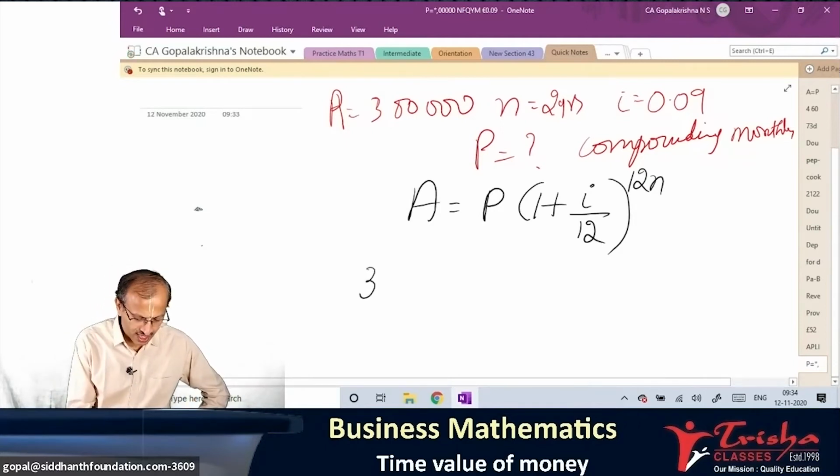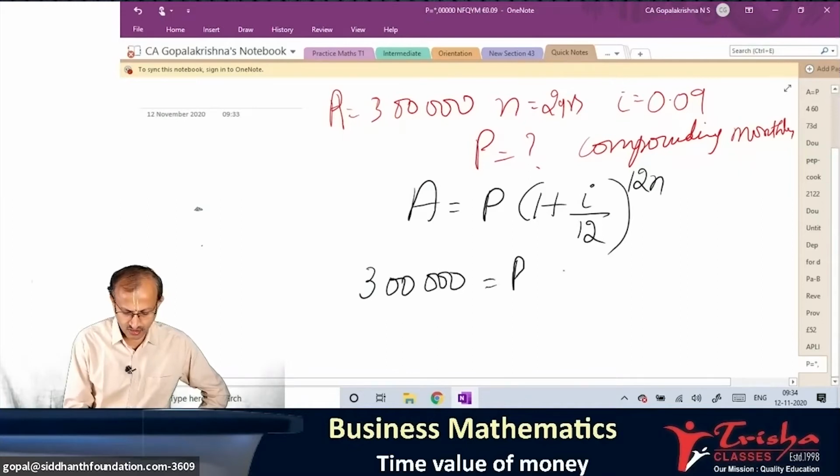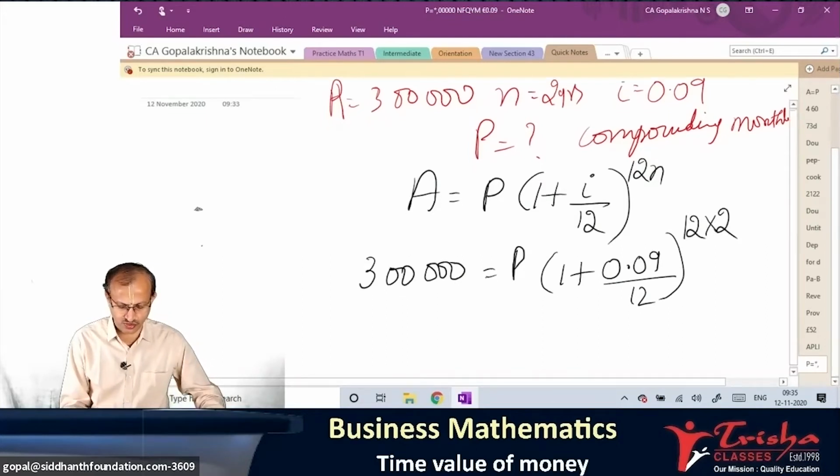Amount is 3 lakh. P, which we don't know, into 1 plus I value 0.09 by 12 power 12. N value how much? 2. Number of years is 2.